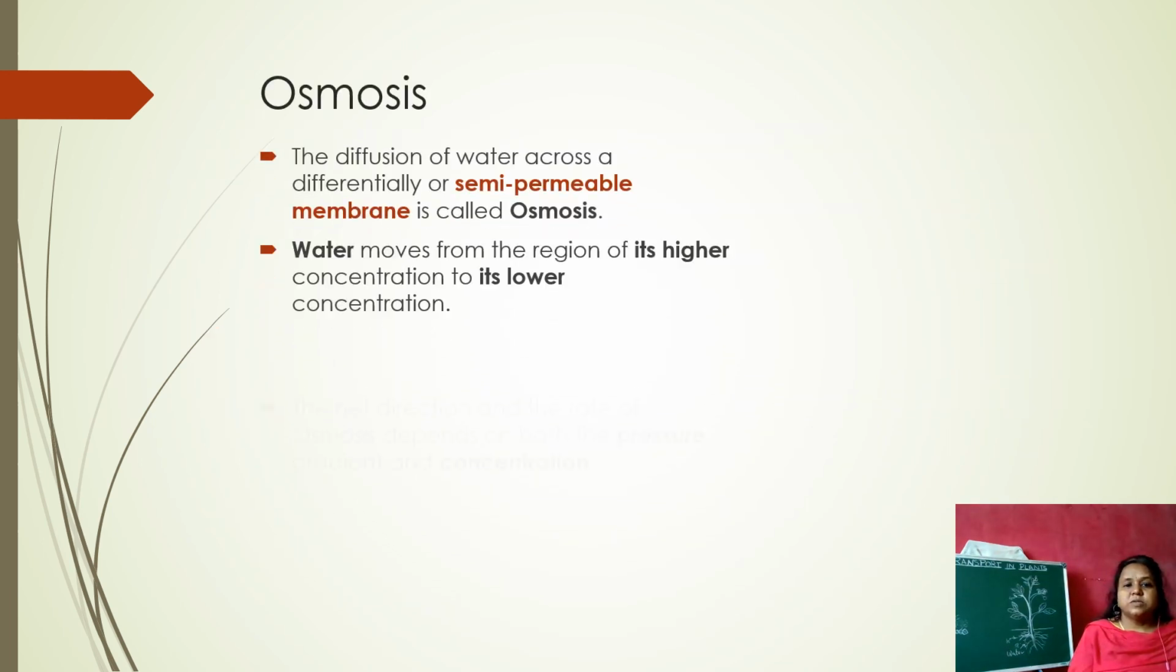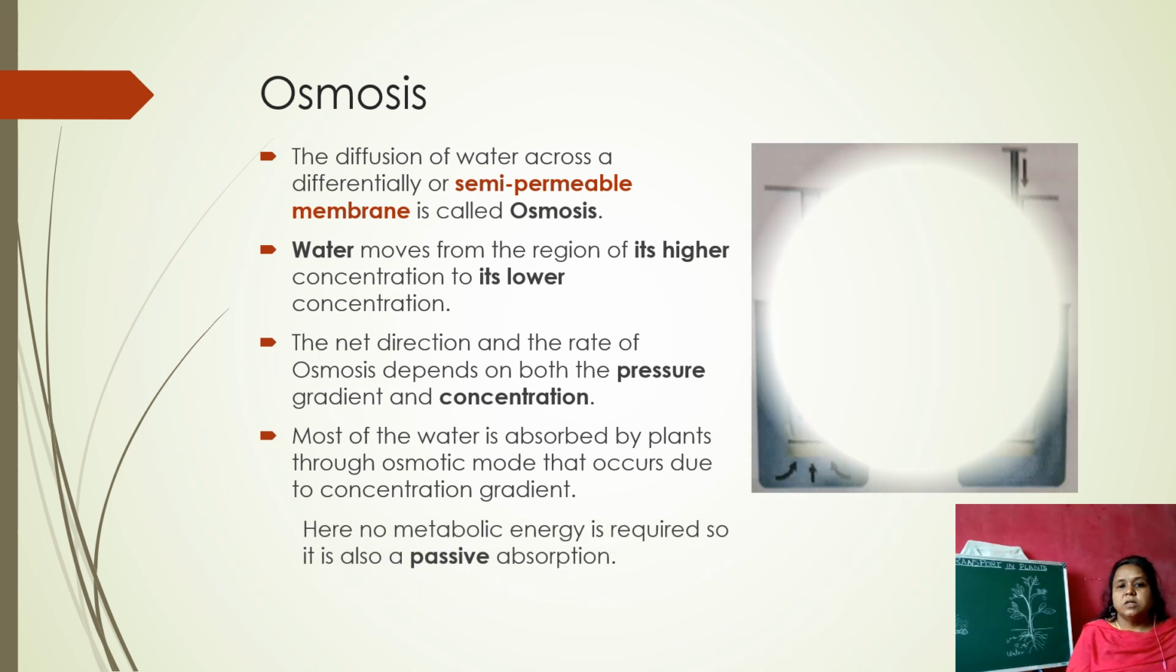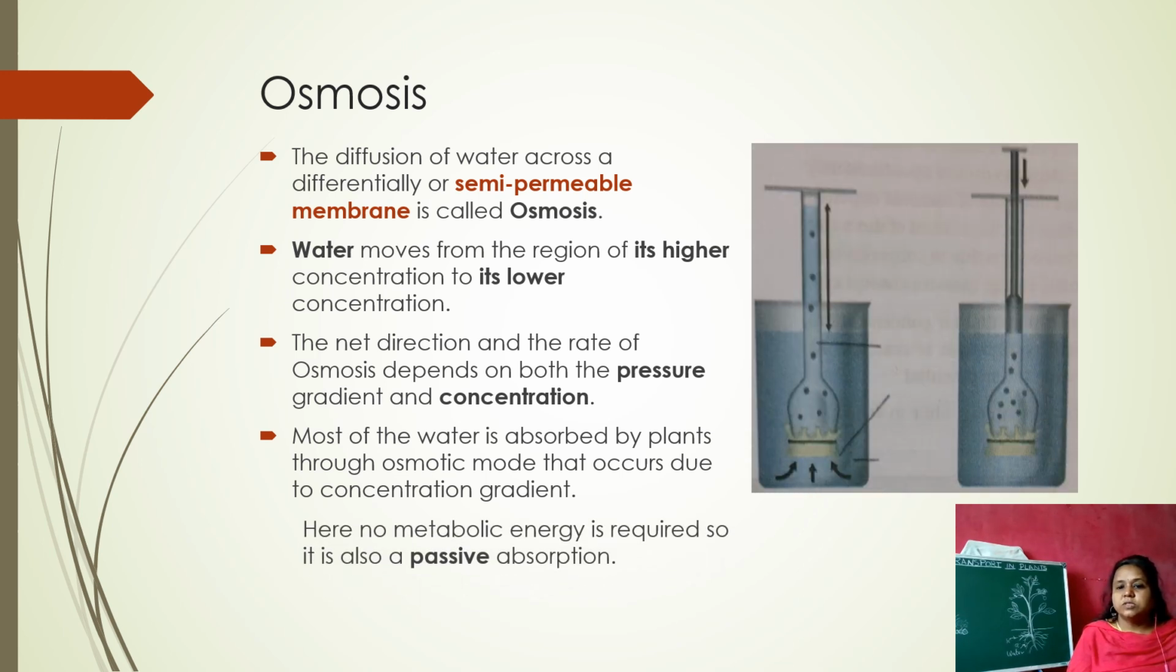Now coming to the next process, that is osmosis. The diffusion of water across a differentially or semi-permeable membrane is called osmosis. This is the same as diffusion, but here a semi-permeable membrane is present. A semi-permeable membrane allows only a few substances to pass through. It does not allow all the particles to move across the membrane. It selects only some molecules to enter through the membrane. So that is called a semi-permeable membrane.